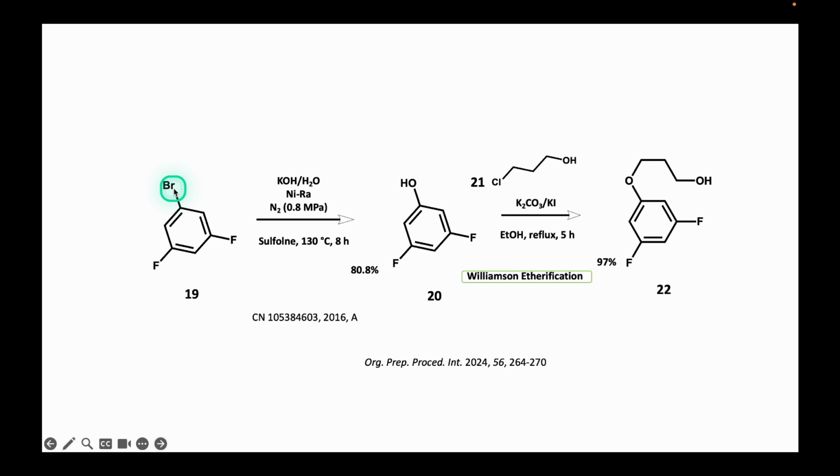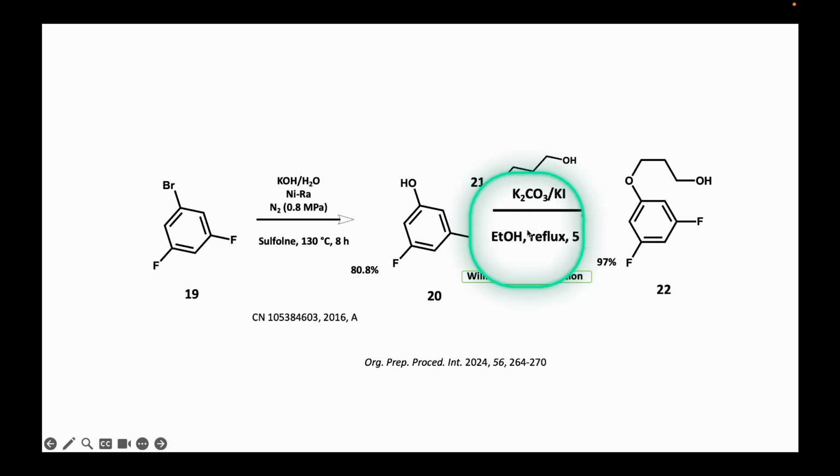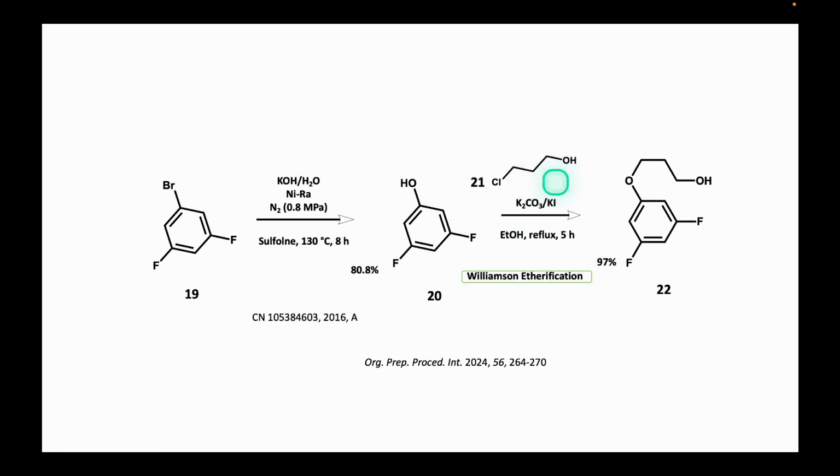The substitution of the bromine atom in 19 with a hydroxyl group is carried out with potassium hydroxide at a high temperature to generate phenol 20, which, when treated with potassium carbonate, forms the corresponding phenolate. Upon adding chloropropanol 21 to the reaction medium, through a Williamson-type etherification, it forms ether 22.